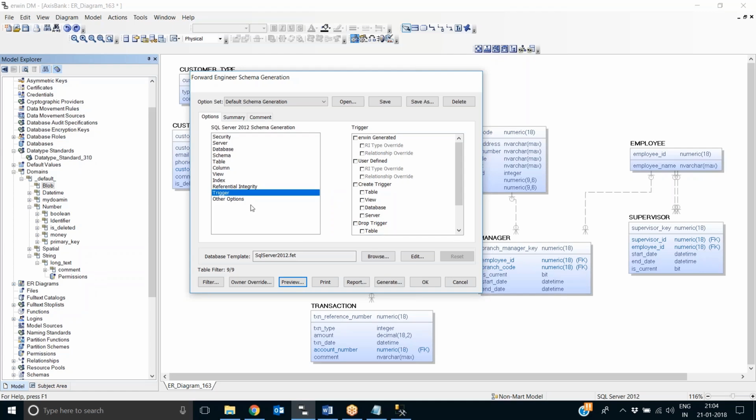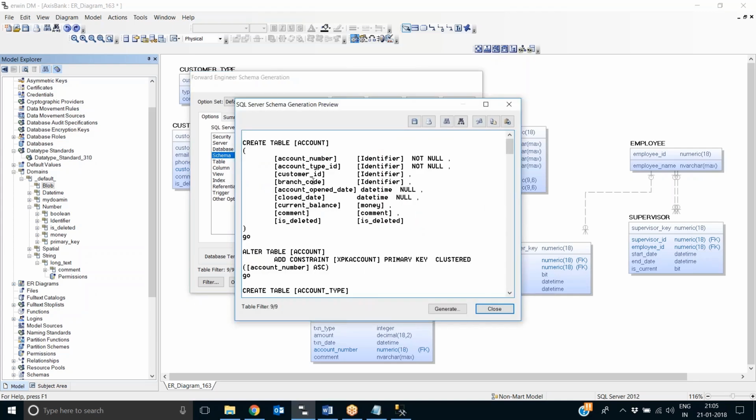You can go to schema and say that I want to create user-defined type or not. So you say no, I don't want the user-defined type. You click preview, and they are gone. That user-defined object creation is removed now.